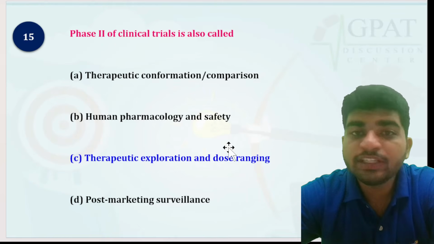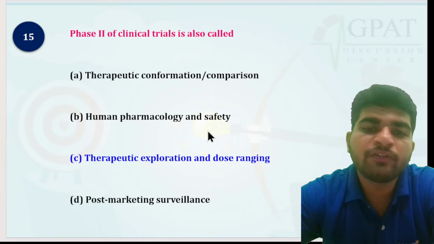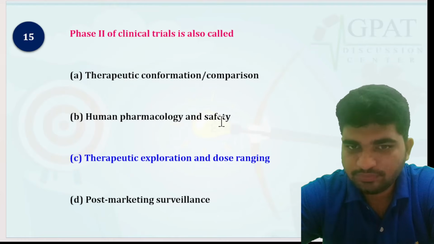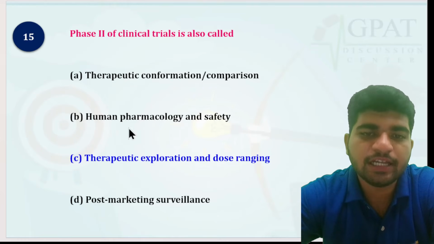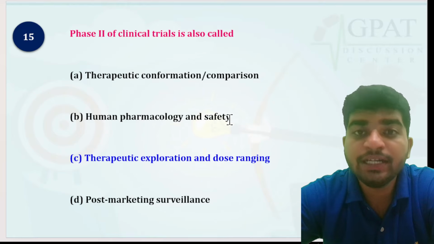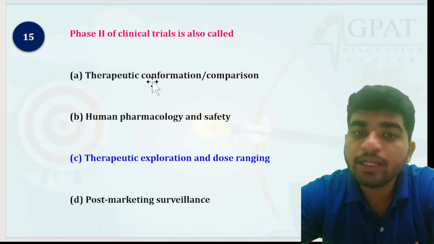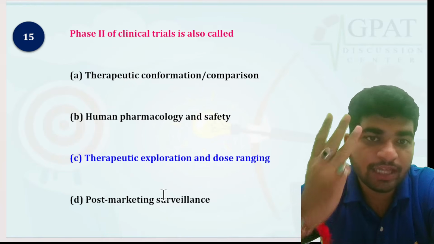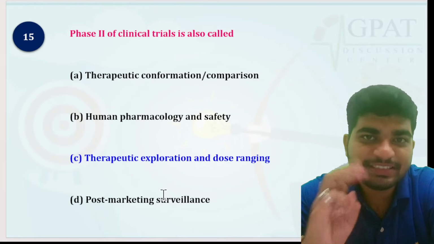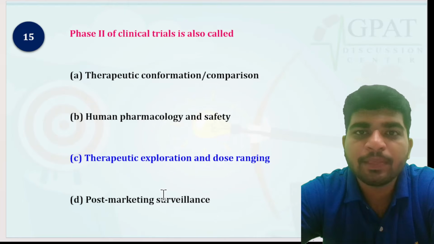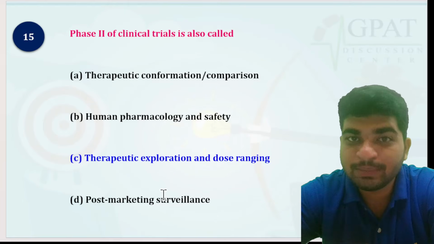Okay. So what about phase 1? Phase 1 is for human pharmacology and safety. Phase 1 clinical trial is also known as human pharmacology and safety. Phase 3 is therapeutic confirmation. Third, and C for confirmation, because C usually comes at the third position of A, B, C, D, no?